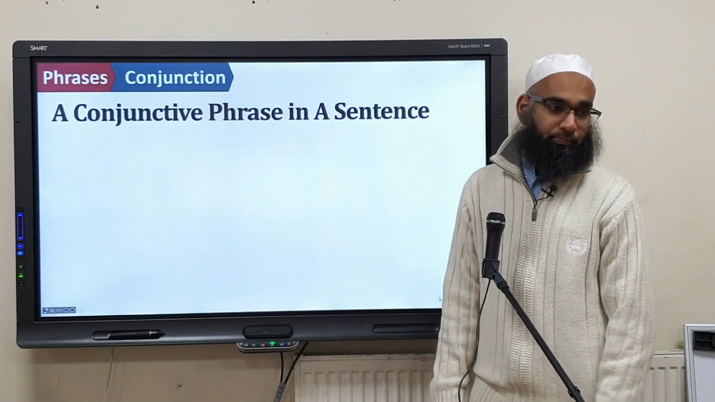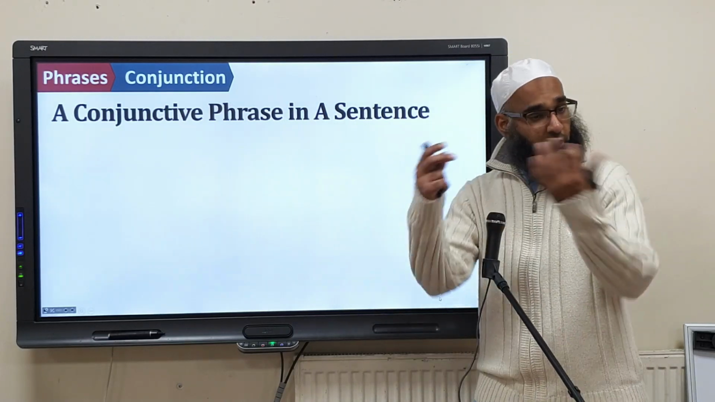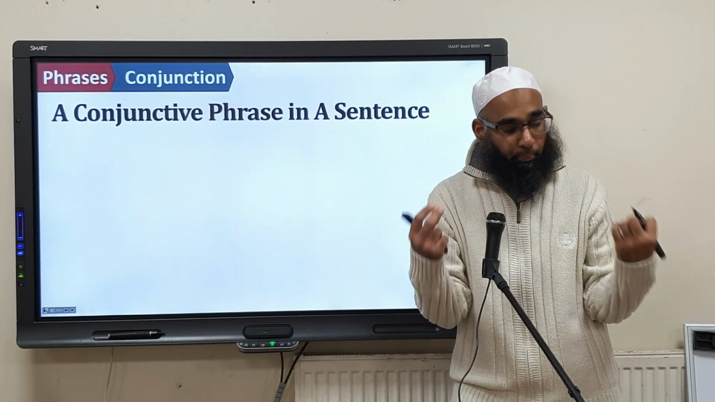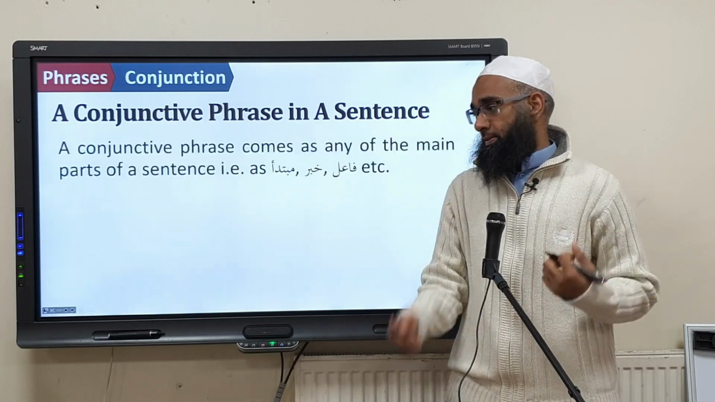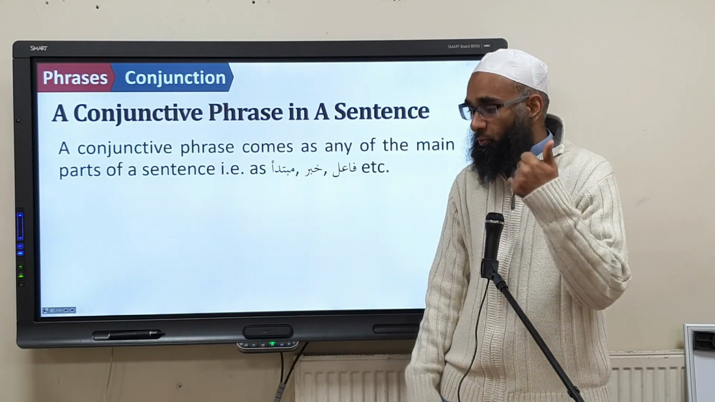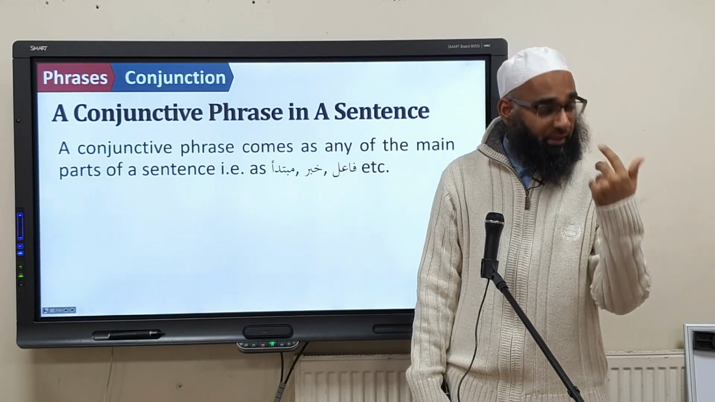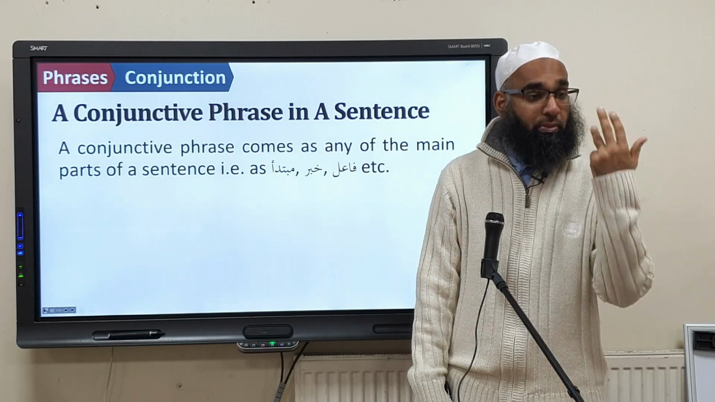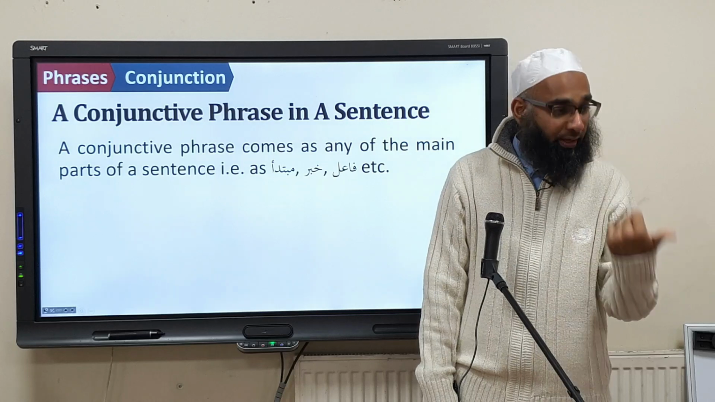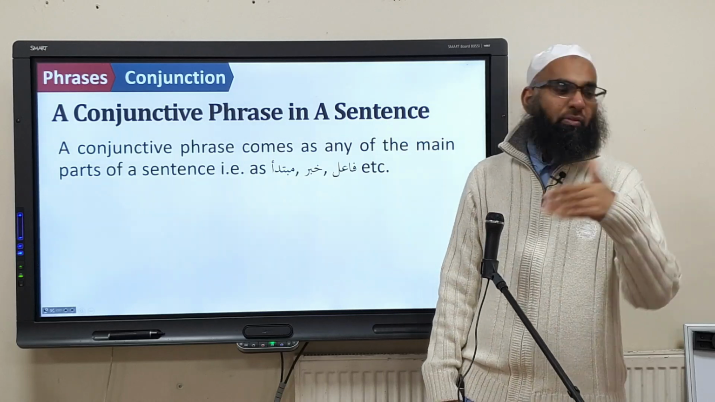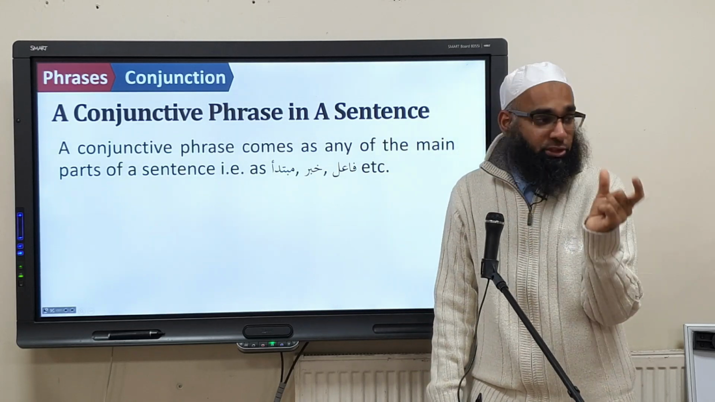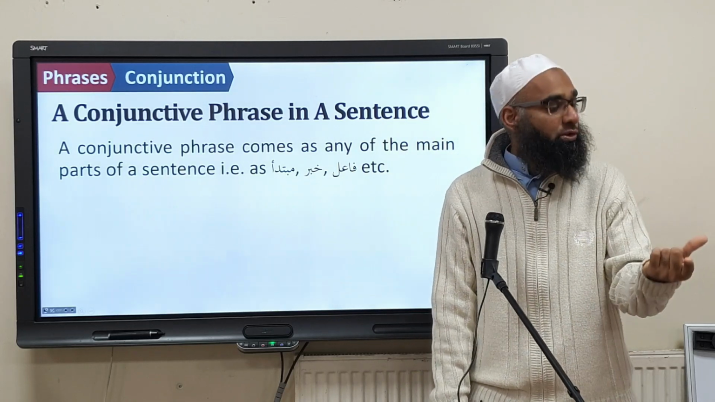Okay, right. Now, we've got the conjunctions on their own. Now we have to put them in a sentence. And a conjunctive phrase can be anything. It can be the mubtada, the khabar, the fa'il, the maf'ulun bihi, thanin, the maf'ulun fi, or the hal. It can be any of the 6 parts, apart from the verb. The verb is not a noun. So wherever you have a single noun, you can change that single noun and make it into a conjunctive phrase.